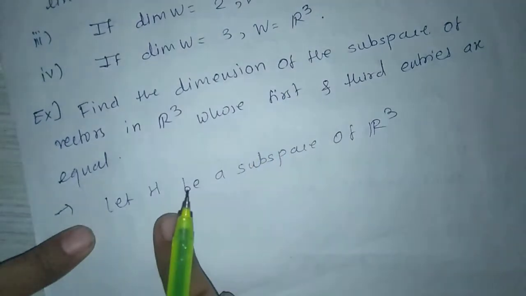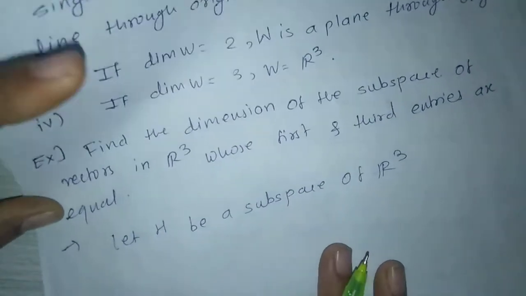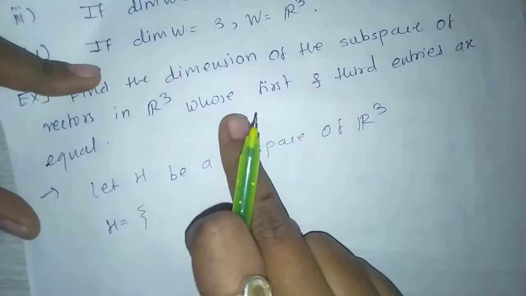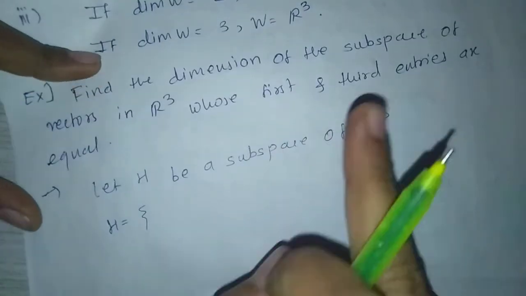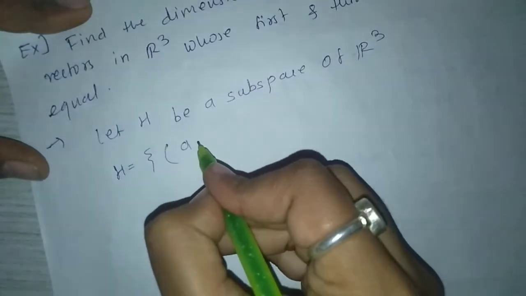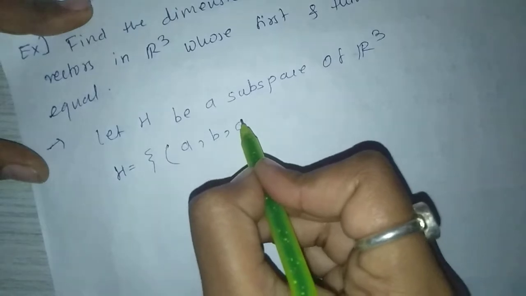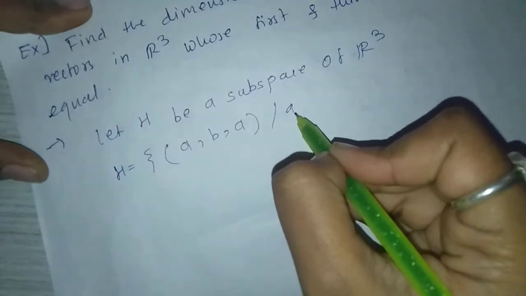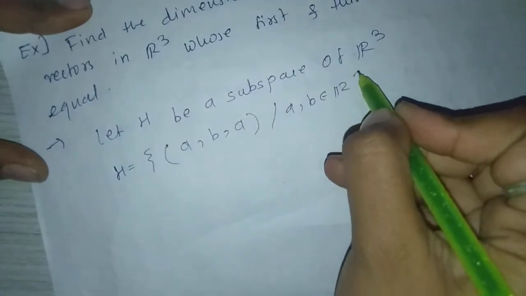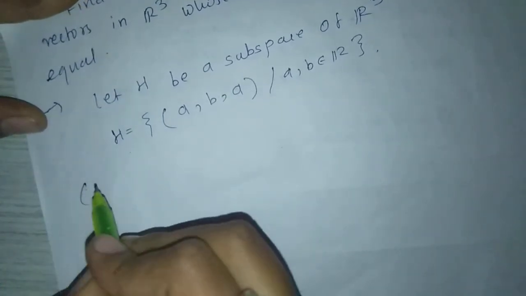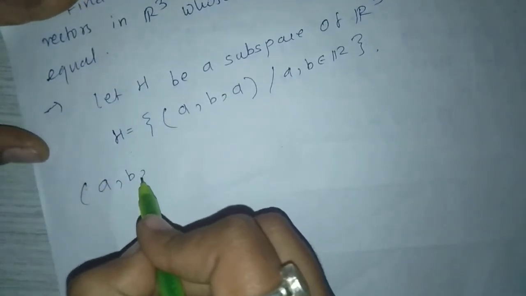Now H is the set of vectors whose first and third entries are equal, meaning (a, b, a) such that a, b belong to R.